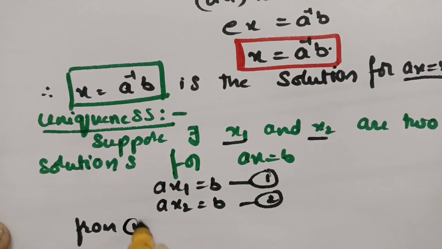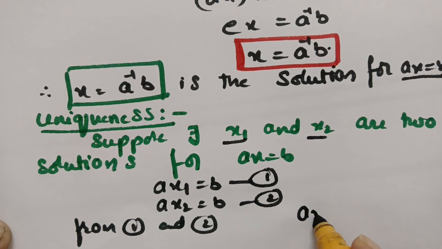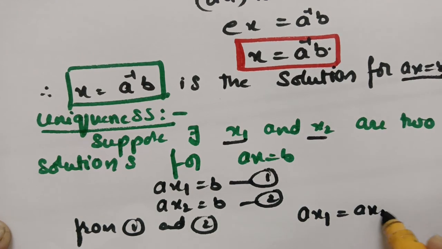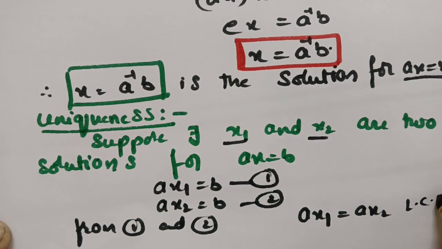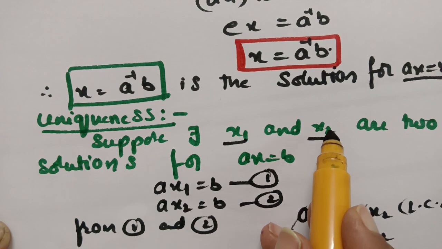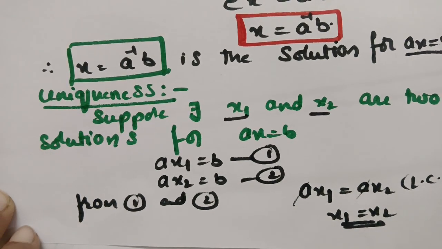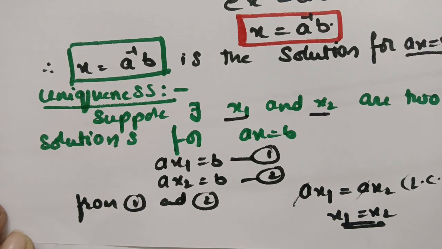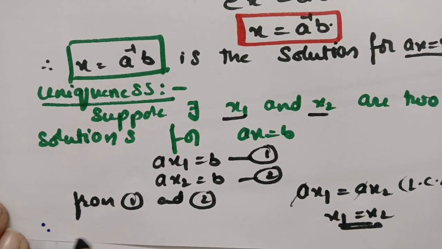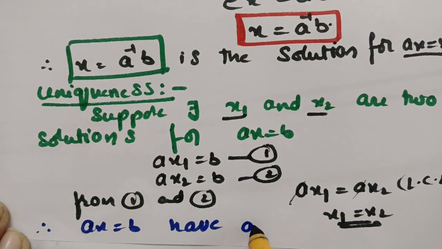From 1 and 2, both are b values. So I am equating, that is ax1 is equal to ax2, and according to the left cancellation law, a is cancelled and x1 is equal to x2. See here, I have taken two different solutions and proved that both are the same, and therefore ax = b has a unique solution.